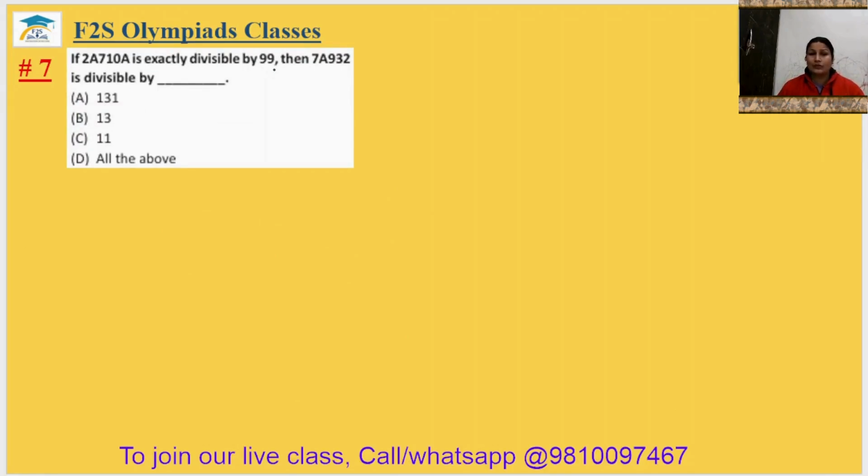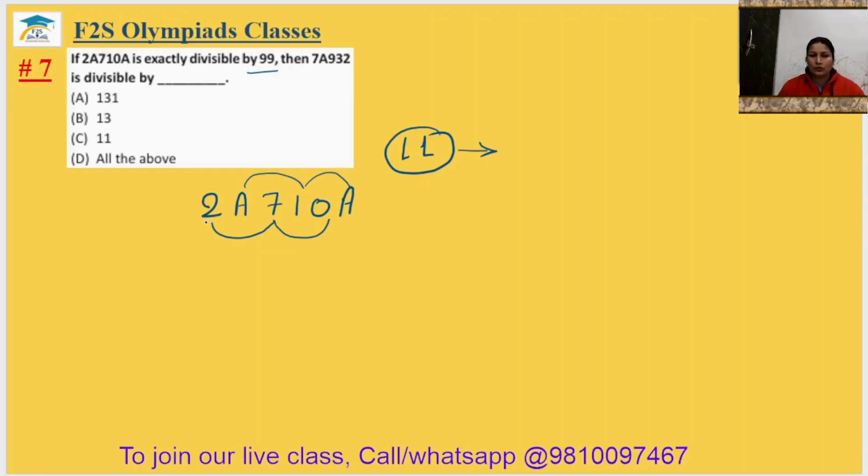2A710A is exactly divisible by 99. Then 7A932 is divisible by 99 as well. So we can say the given number 2A710A must be divisible by 11. And what is the divisibility rule of 11? The sums of the alternate digits should be equal.